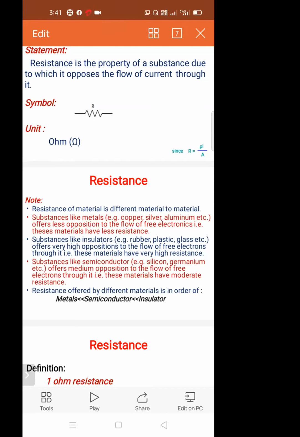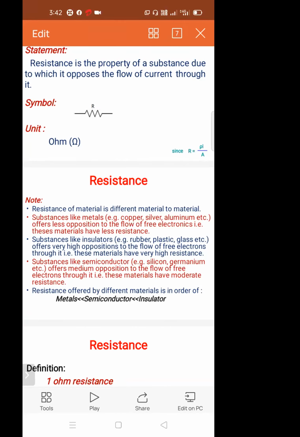Fourth point: Substances like semiconductors (example: silicon, germanium, etc.) offer medium opposition to the flow of free electrons through it.